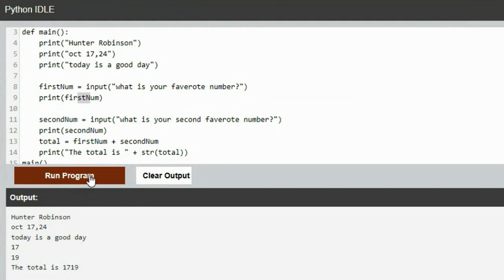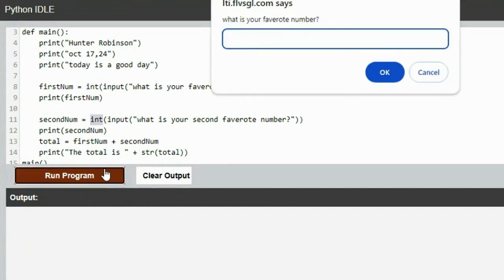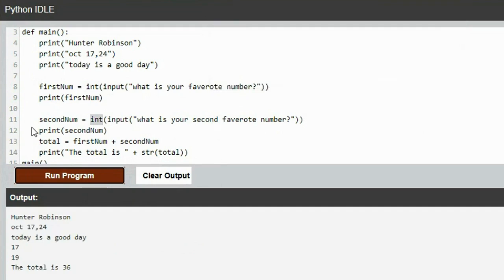Why? Because we're dealing with numbers, we need to tell it this is an integer. So your statement was not saving them as numbers because you didn't have integer on there. Now, if I tell it this is a number and it's an integer, and this is a number and it's an integer, 17, 19, now it actually adds those together.